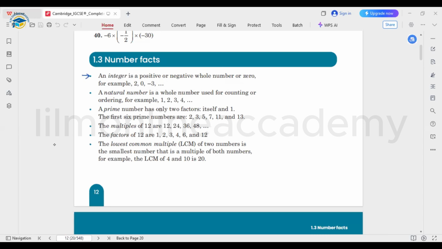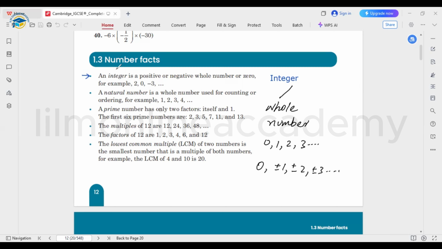This is a very important concept if we are going to talk about integers, because most of the time students are confused about this term. For integers, the first condition is that the integer must be a whole number. Whole numbers basically start from 0 and go like 0, 1, 2, 3 and so on. But integers can be negative numbers as well, either negative or positive. You can represent the integers like this: 0, plus minus 1, plus minus 2, plus minus 3 and so on.